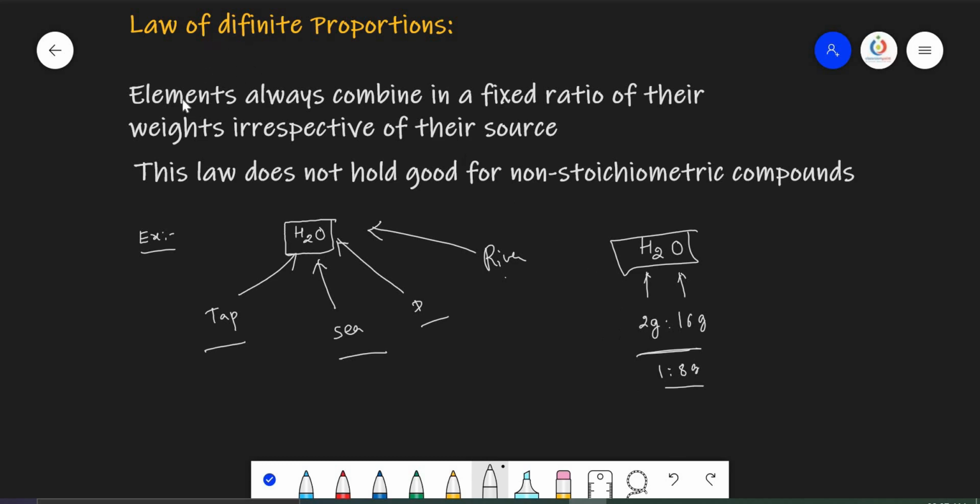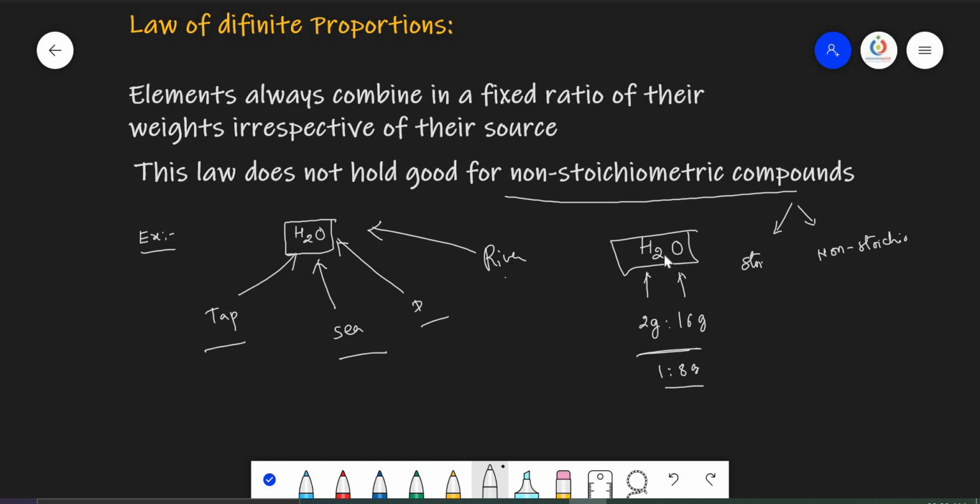So definite proportions means any compound will have the same mass ratio irrespective of its source. From wherever you are getting it, the ratio remains the same. And this law does not hold good for non-stoichiometric compounds. Stoichiometry-wise, compounds are of two types: stoichiometric compounds and non-stoichiometric compounds.